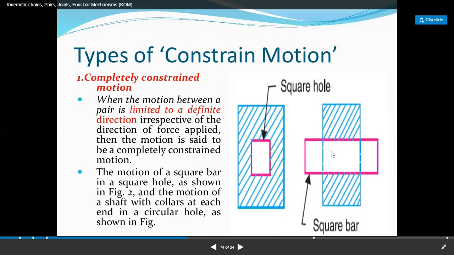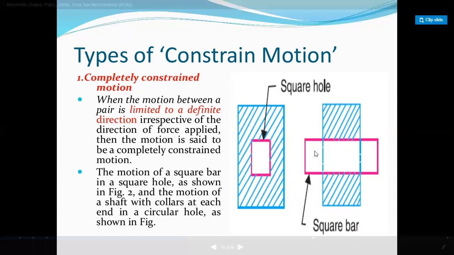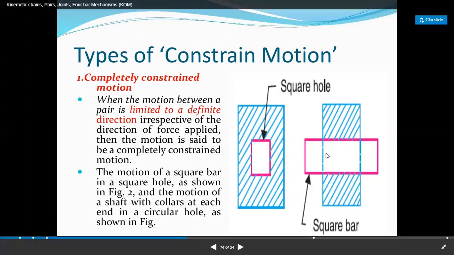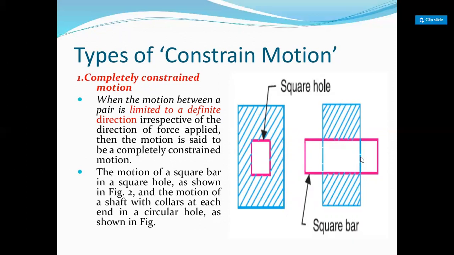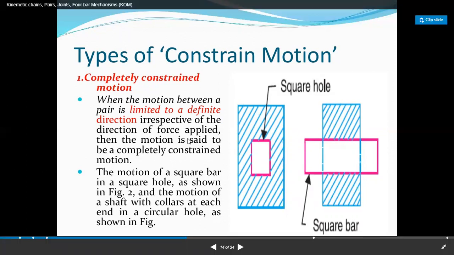The movement of the square bar is limited to only reciprocating motion. The movement of the square bar is only sliding, or you can say reciprocating motion. Then the motion is called completely constrained motion. So the motion of the square bar is constrained as the external force is applied.